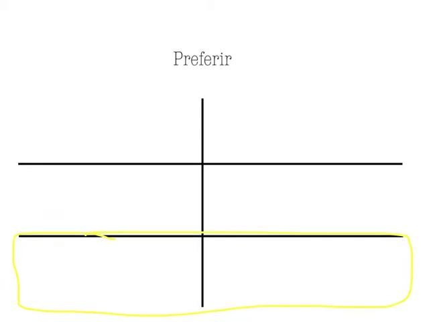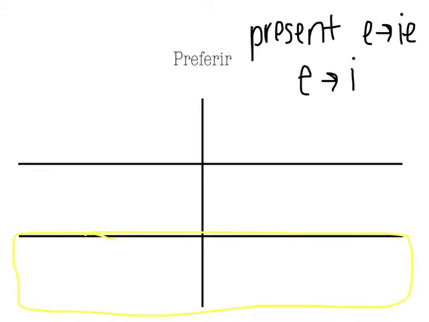Additionally, while preferir in the present tense is an E to IE verb, in the past tense, E to IE stem changers only change E to I. This is a lot like when we do the present progressive, like I am serving, yo estoy sirviendo, or I am having fun, yo me estoy divirtiendo. We're not going to change it to an IE, just to an I.